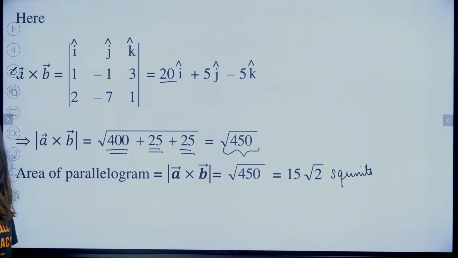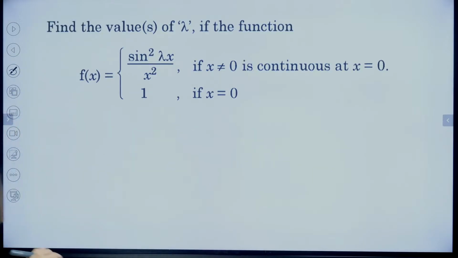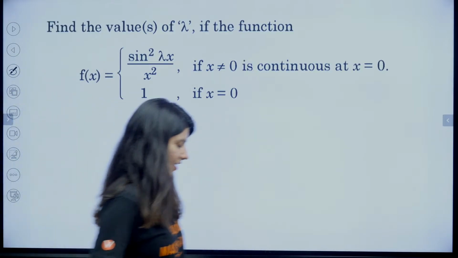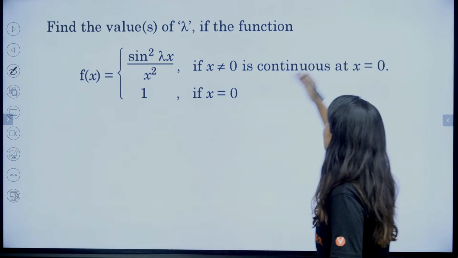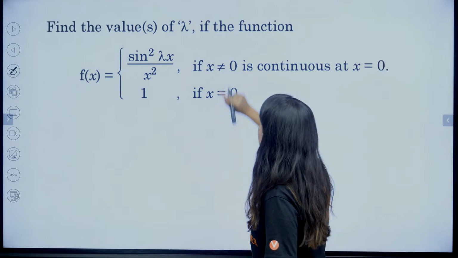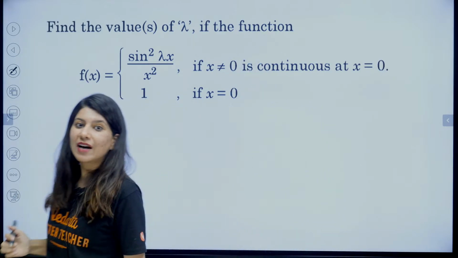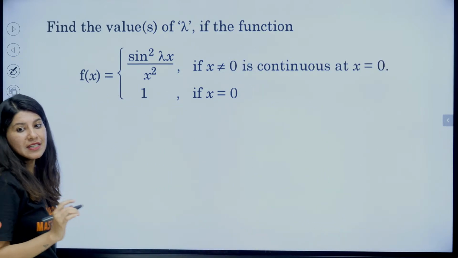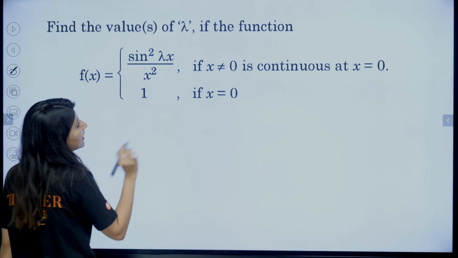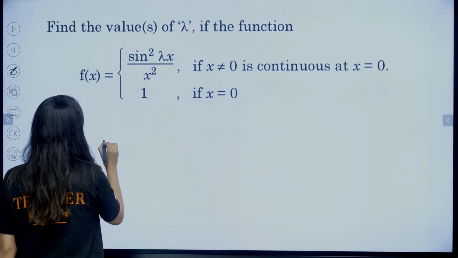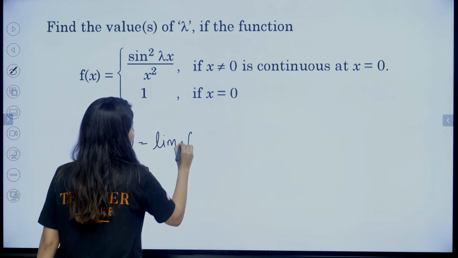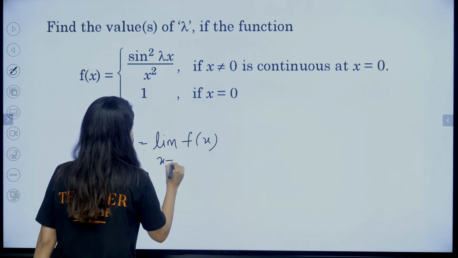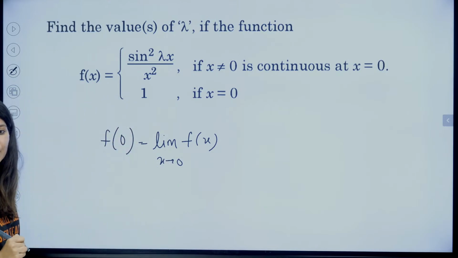Okay. Done? Shall we move on to the next question? Right. So we have a question from continuity. Right? So continuity says that the function is continuous at x equals 0 and we need to figure out the value of lambda. If a function is continuous at x equals 0, that means f of 0 will have limit of f x at x tending towards 0. This is the condition of continuity, right?